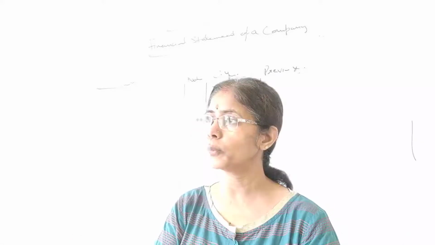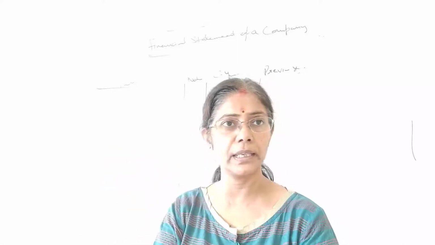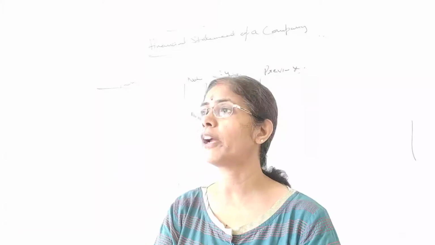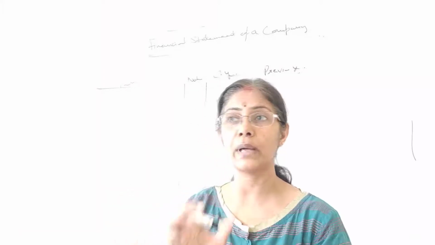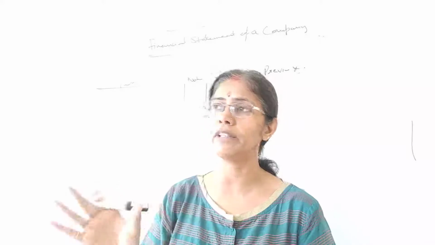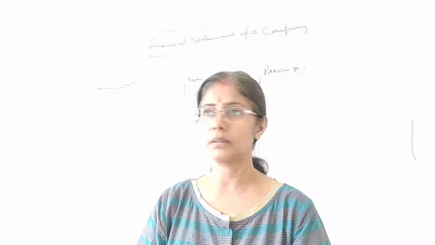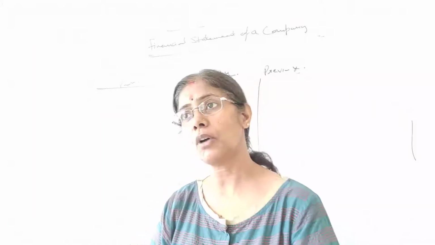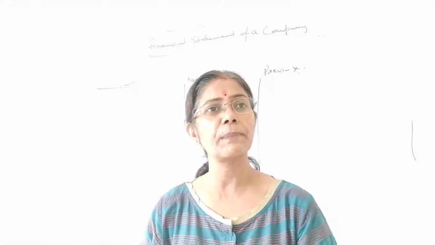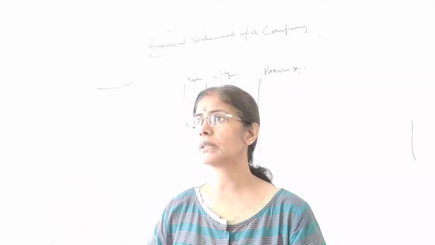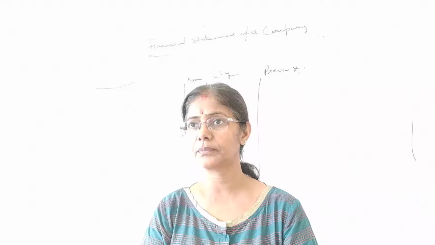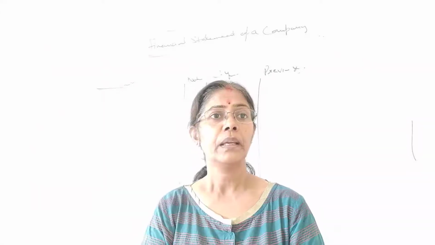There are 100 shares, and one share is 10 rupees. The company has asked for 5 rupees only. If 5 rupees is called on 100 shares, then 500 is your called up capital. Is that okay? Fine, called up is understood: what is called. What is paid up? It's very simple: what is paid by the public. What has been paid, okay?